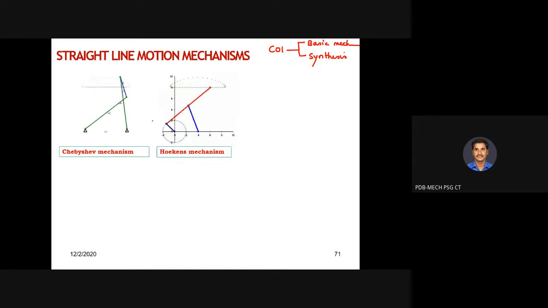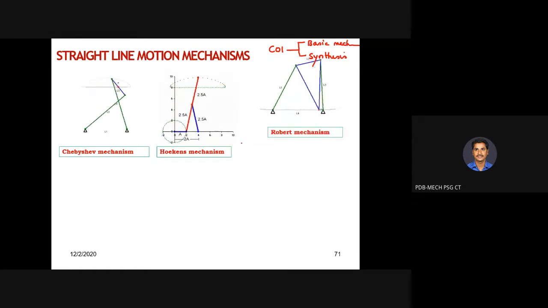The next mechanism is called Hooken's mechanism. It is also a 4-bar mechanism. The previous one is also a 4-bar mechanism, and this is also a 4-bar mechanism. But there, the midpoint of the coupler traced a straight line, whereas here the coupler is extended. The extended line of the coupler is your Hooken's mechanism. It is tracing some portion of the curve as a straight line, and the rest of the portion is curved. That is used for producing some straight lines.